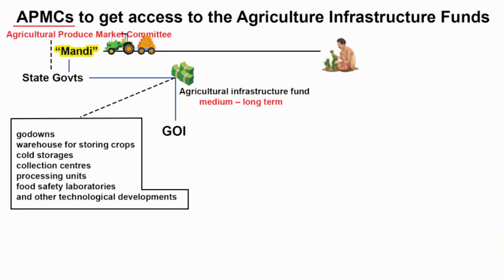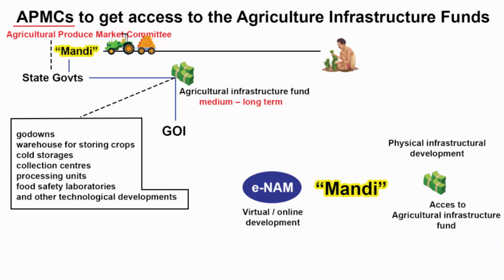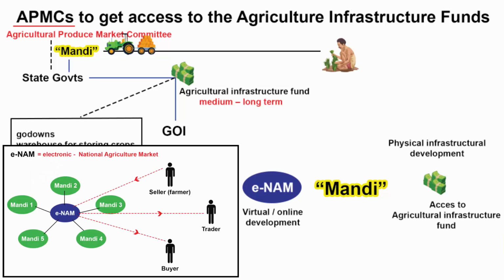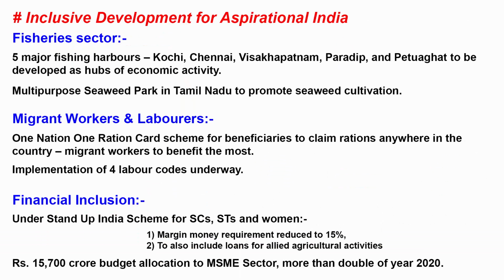In the previous point, we saw how the government is using technology, e-NAM, for creating an online marketplace. Likewise, if mandis get access to agricultural infrastructure funds, then there will be development in physical infrastructure as well. So you can see the idea of inclusive development, taking everyone together, that is your farmer, trader and buyer. Now let's move to the fisheries sector.